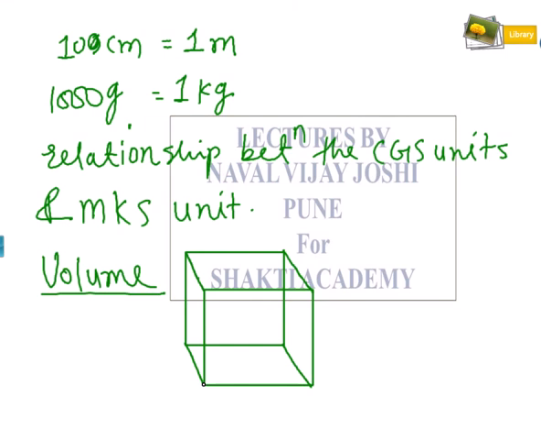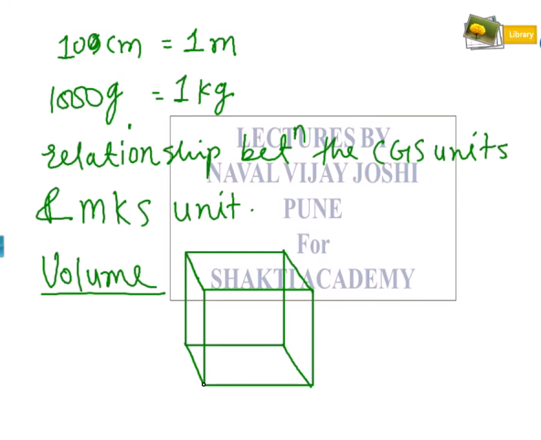So this is a cuboid. Now you might have solved problems like this. How much is the volume of this cuboid? You know the formula LBH, but how can we interpret this in physics? In physics I would say that how much space is required to place this cuboid, I would call it a volume. So in physics how could we define volume? It is the space occupied by the given object.